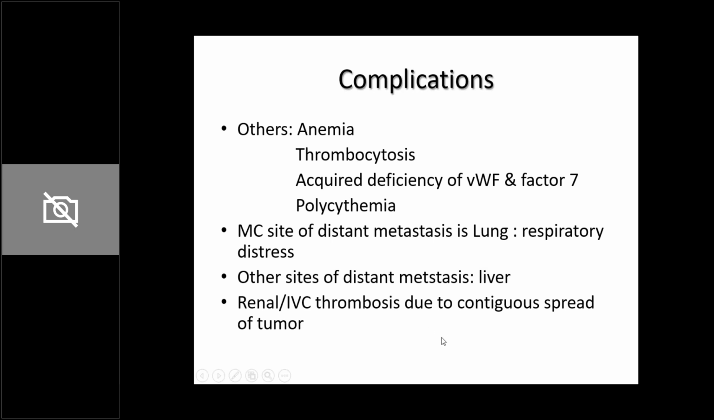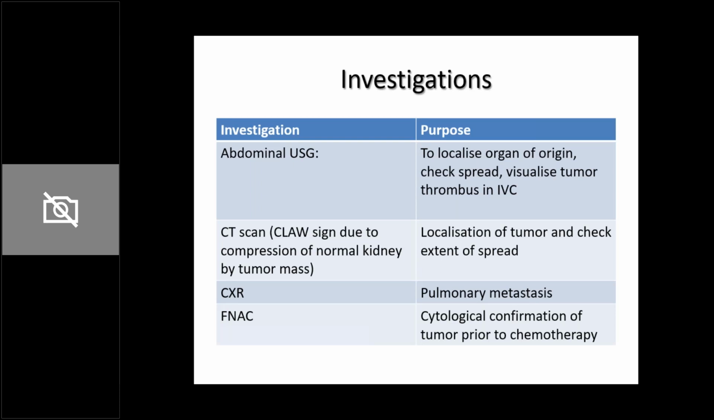Also, Wilms tumor is the one which can actually have a contiguous spread of the tumor and lead to IVC thrombosis. So it can spread from the kidney into the renal vein and from the renal vein into the inferior vena cava.